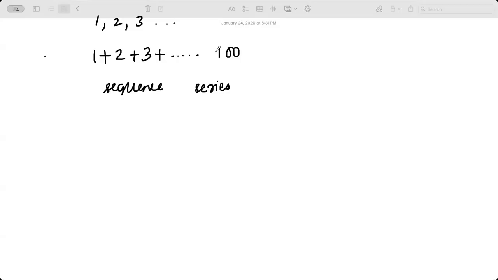Is it that you're doing an operation in a series? Exactly, you start adding the terms of an arithmetic sequence, then it would form an arithmetic series. Does that make sense? Now, how are we going to calculate this? Do you think it's possible? Yeah. How? 100 plus 1 and then 99 plus 2.